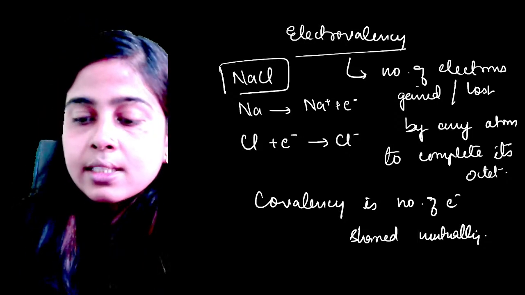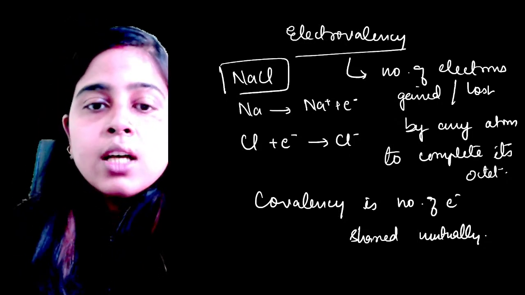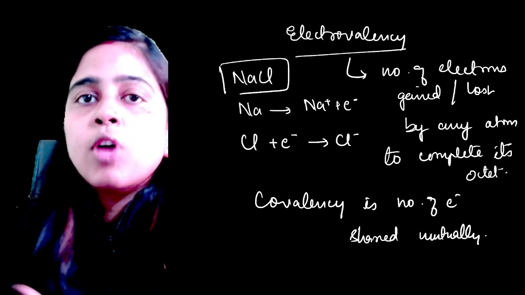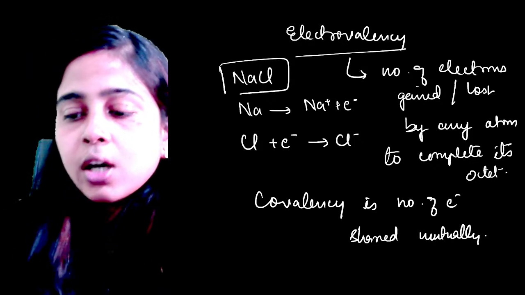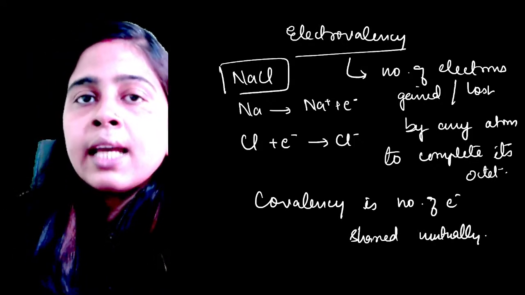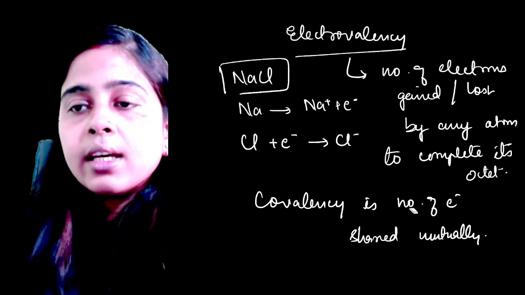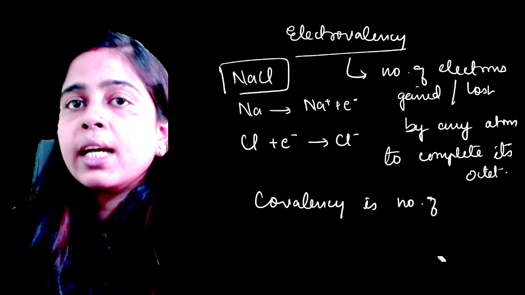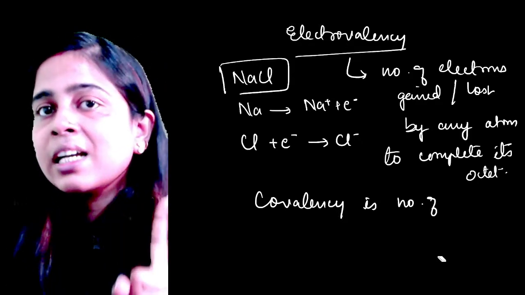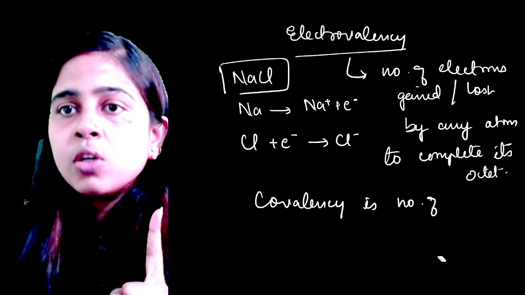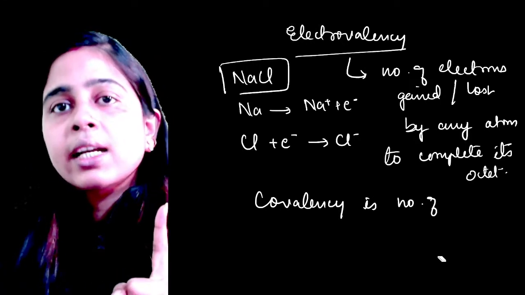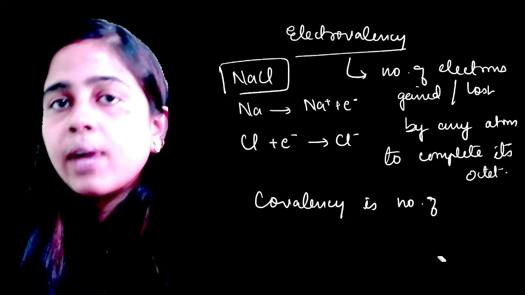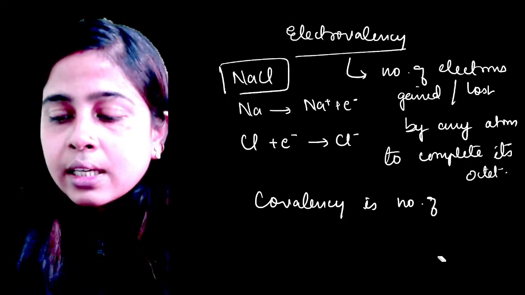Yeah. So, covalency is basically the number of electrons, or you can say the number of bonds, because the shared number of electrons will form bonds ultimately. So, basically your covalency is the number of bonds any atom will form within a molecule. You can say it should be a number of bonds also, because for example, if you share one pair of electron, your single covalent bond is formed over here. Yes or no? That means your covalency in terms of electrons is 2 and in terms of bond is 1, because by sharing one pair of electron you can form only one single bond.